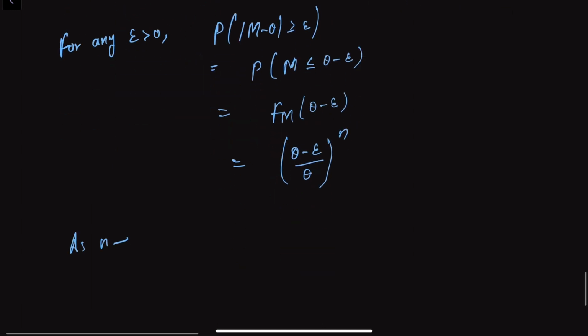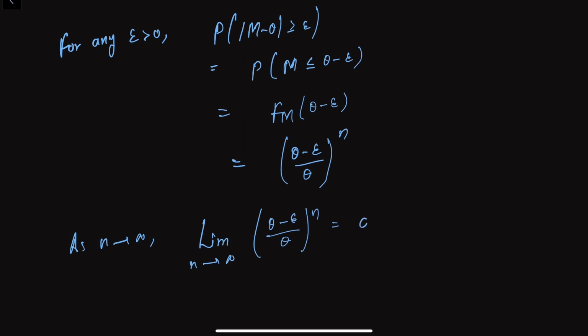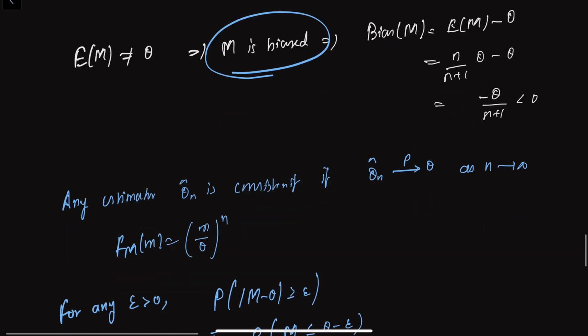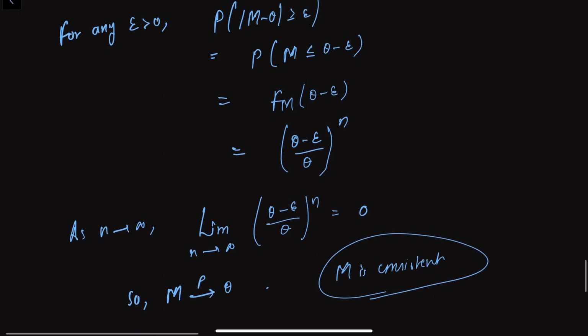Now as n tends to infinity, the limit of theta minus epsilon by theta whole to the power of n is something less than 1 whole to the power infinity, which is 0. Therefore, M tends to theta in probability. Hence we can say M is a consistent estimator. So we have proved that M is biased, but M is a consistent estimator of theta.